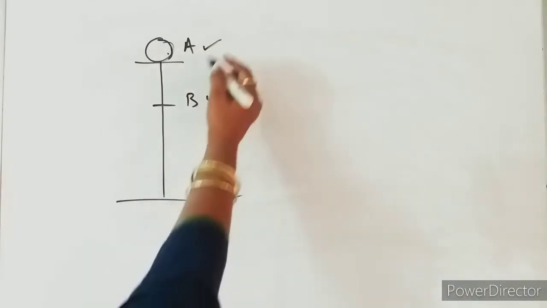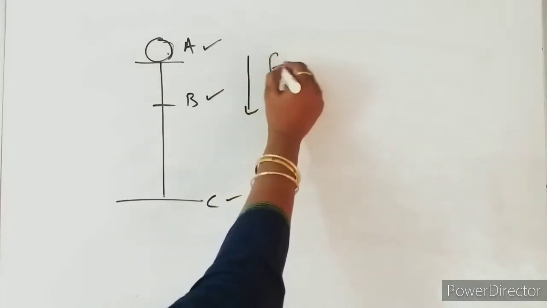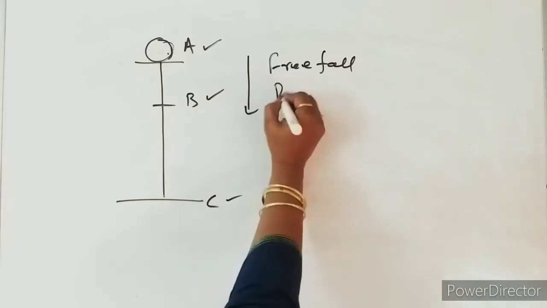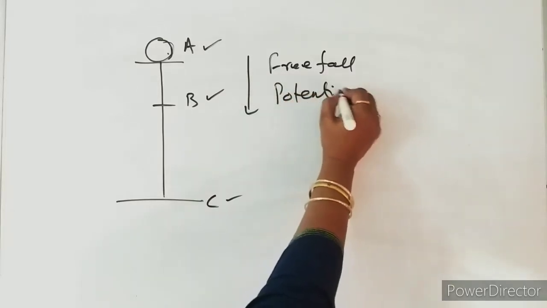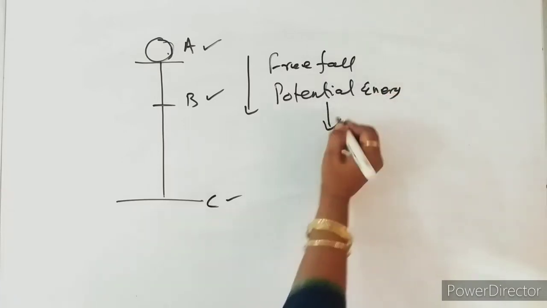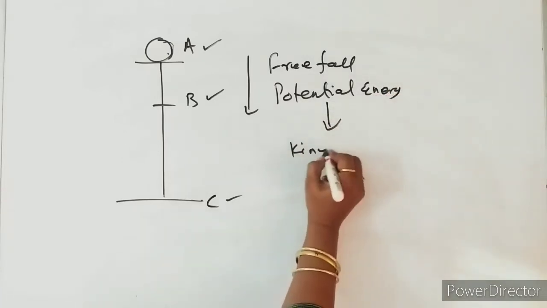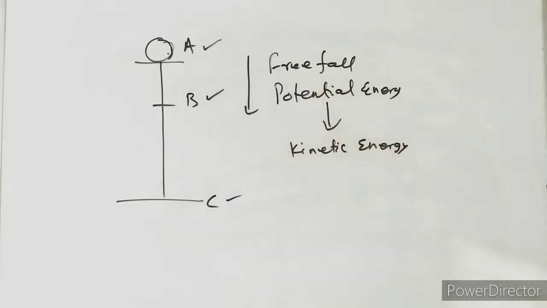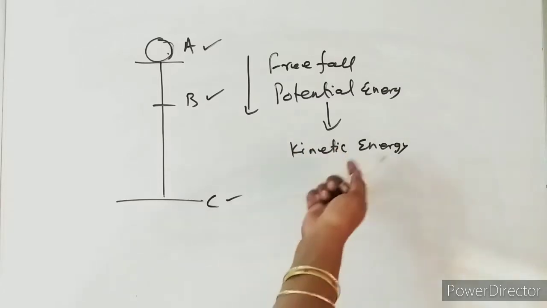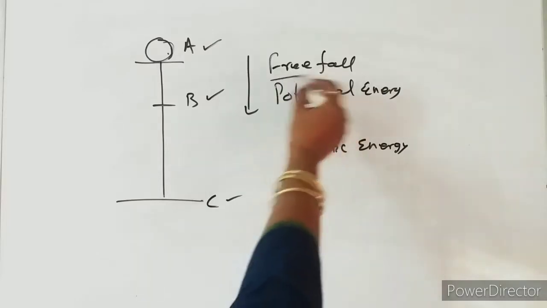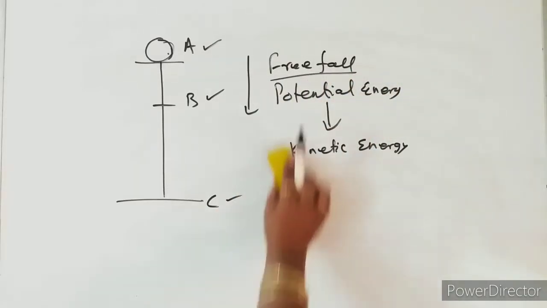In a free fall, potential energy is converted to kinetic energy. This energy is not lost; it is neither created nor destroyed, it is only changing from one form to another. This happens in the case of a freely falling body.